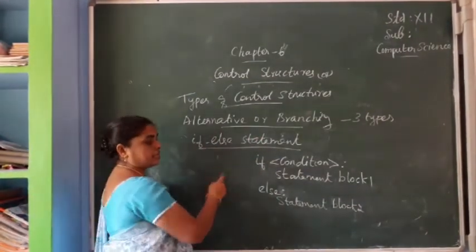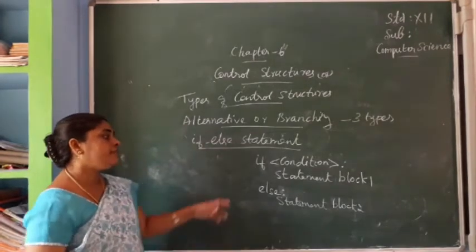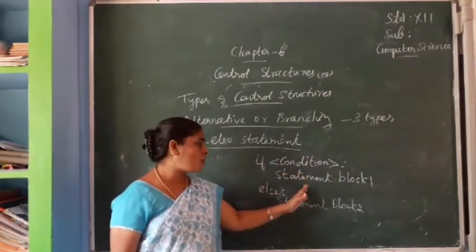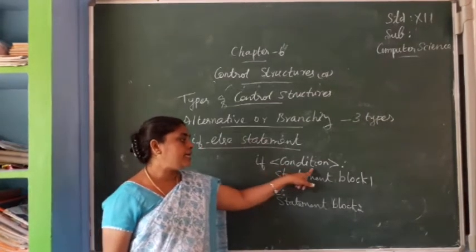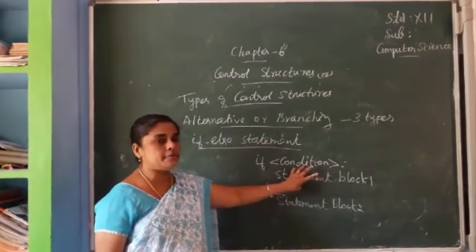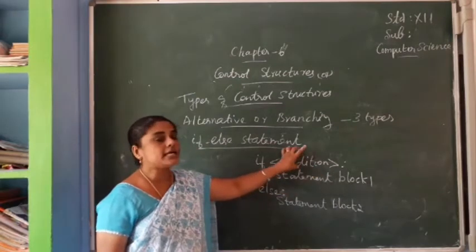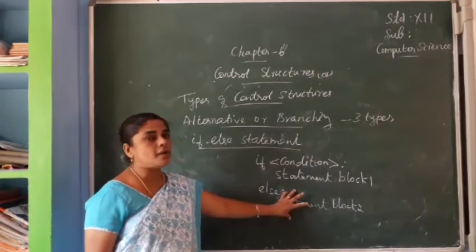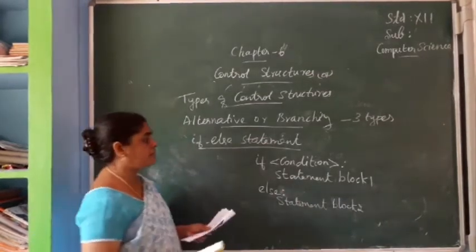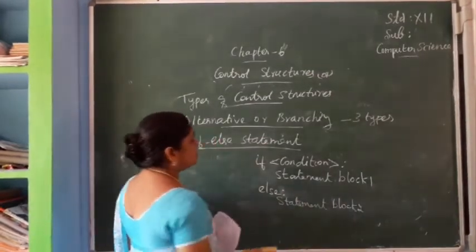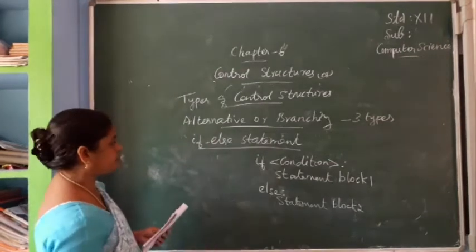So what is the syntax for the if else statement? If condition, statement block 1, else statement block 2. If the condition is true, statement block 1 will be executed. If the condition is false, statement block 2 will be executed. This is also very simple. For this we can draw a flow chart.